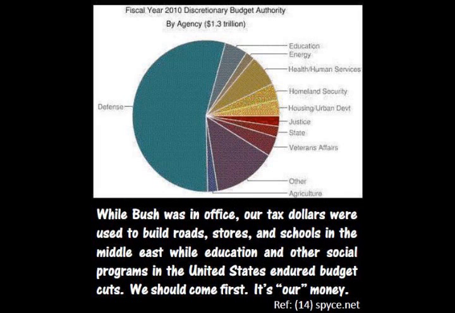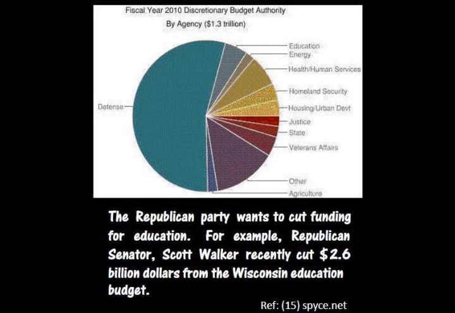While Bush was in office, our tax dollars were used to build roads, stores, and schools in the Middle East, while education and other social programs in the United States endured budget cuts. We should come first. It's our money. The Republican Party wants to cut funding for education. For example, Republican Senator Scott Walker recently cut $2.6 billion from the Wisconsin education budget.